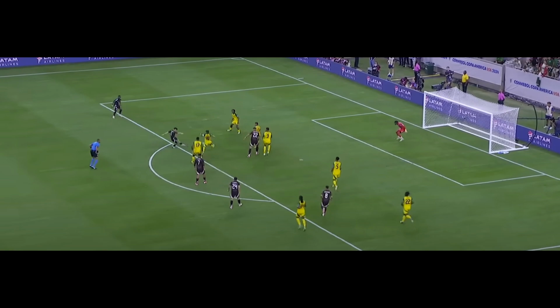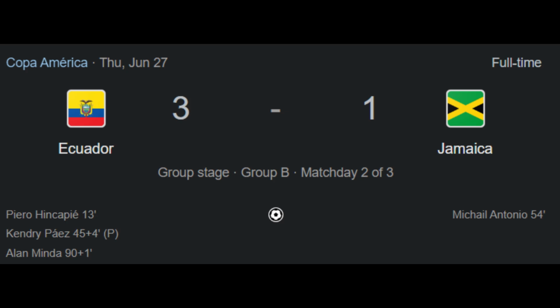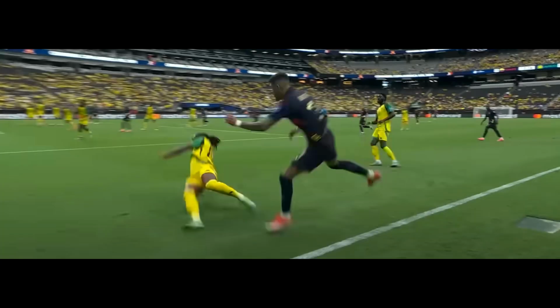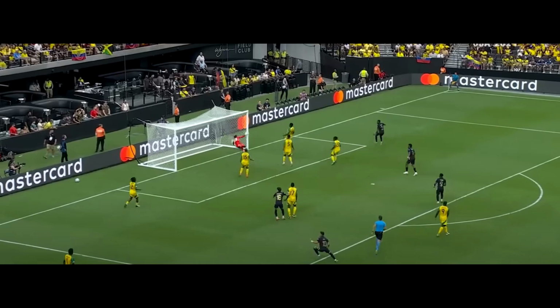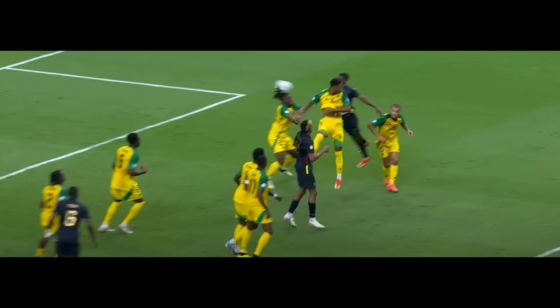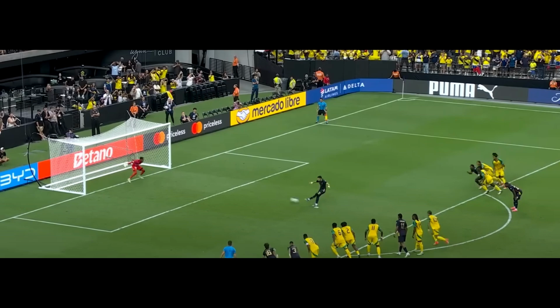them 3 points. In the third match of Group B, Ecuador faced Jamaica. In the 13th minute, an amazing situation occurred when Palmer tried to block the cross and hit the ball into his own goal. In stoppage time of the first half, Ecuador received a penalty for touching the ball with his hand. Paez converted the penalty into a goal.